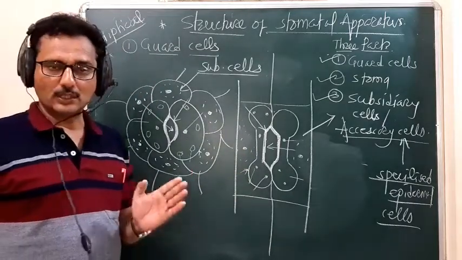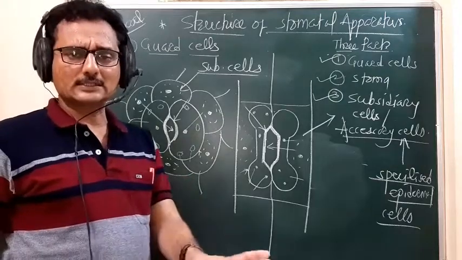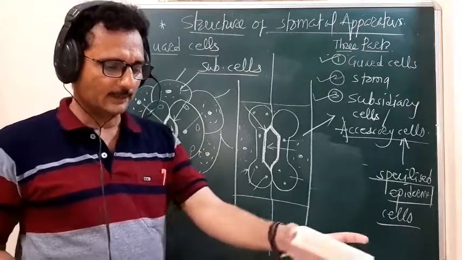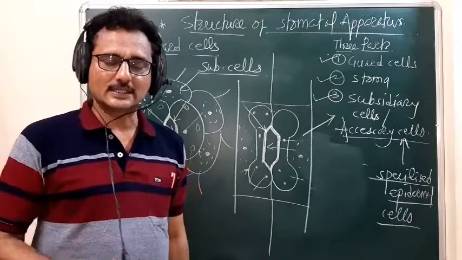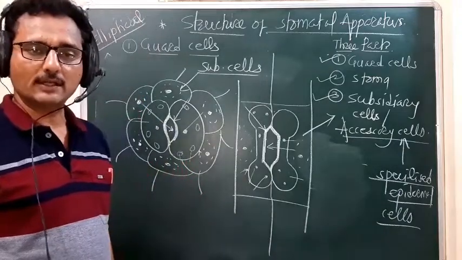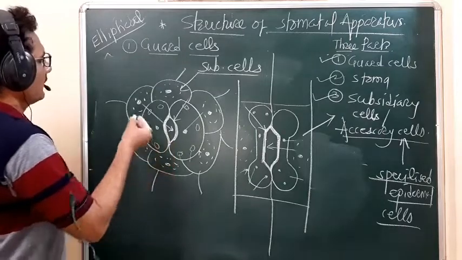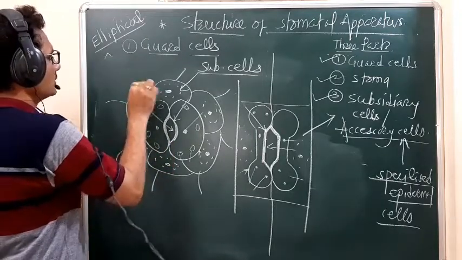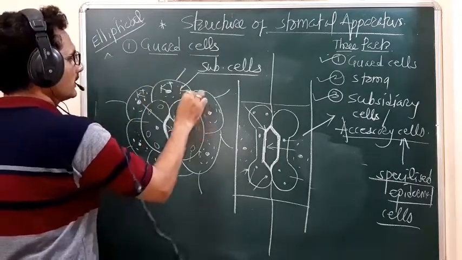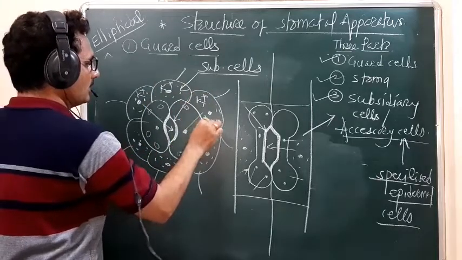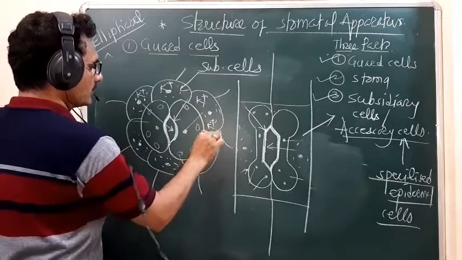One more characteristic feature of the subsidiary cells is that they act as a reservoir of potassium ion, the K plus ion. So they show the presence of the maximum amount of potassium ion.